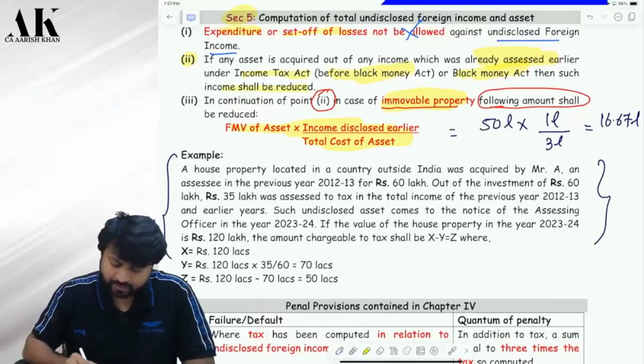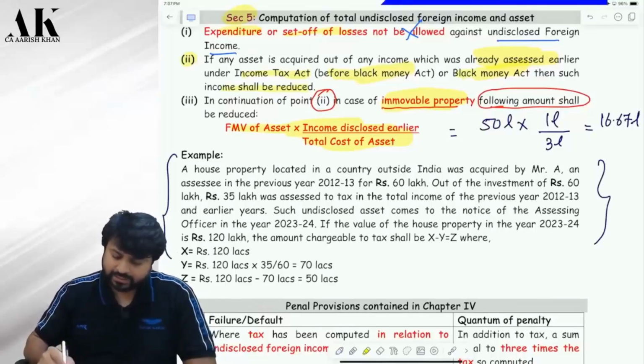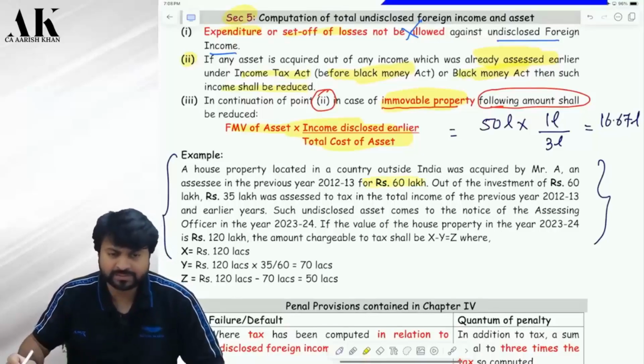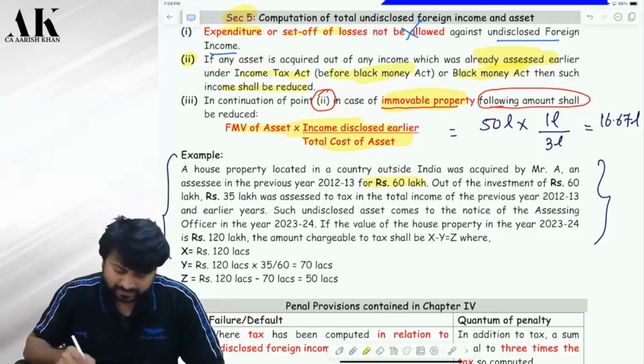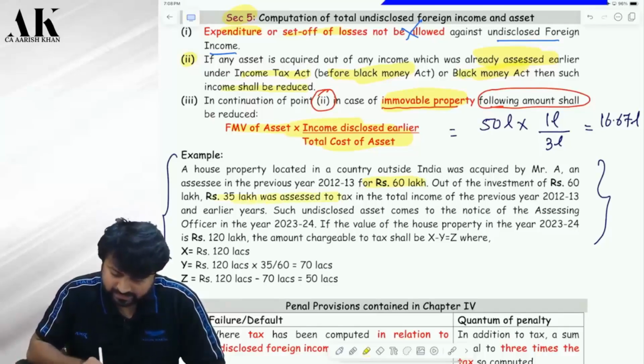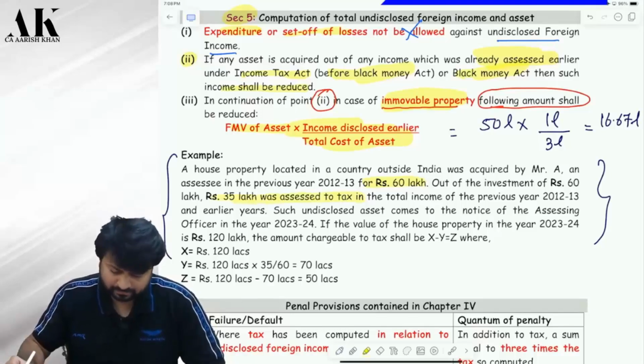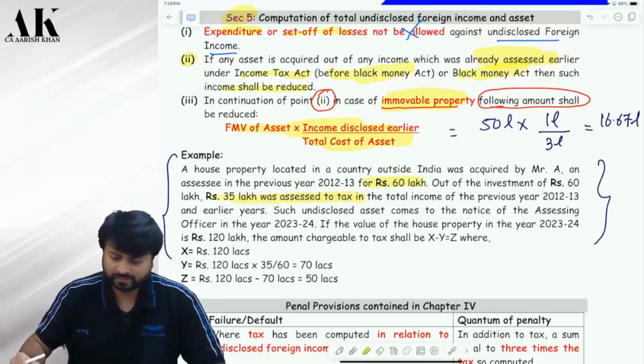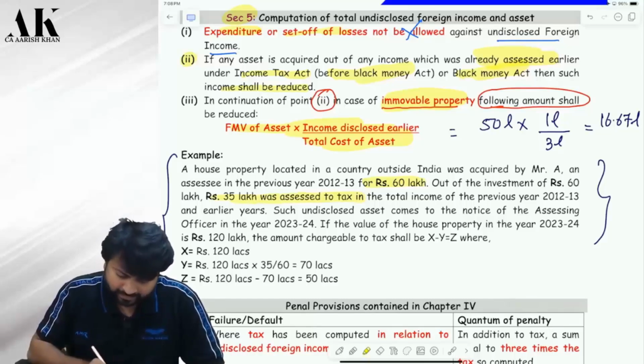A house property located in a country outside India was acquired by Mr. A in the previous year for 60 lakhs. For how much has he purchased? 60 lakhs. Now, out of the investment of 60 lakhs, 35 lakh was assessed to tax. So, you are buying the asset from your assessed income. Correct? Now, the value of that asset today is 120 lakhs.